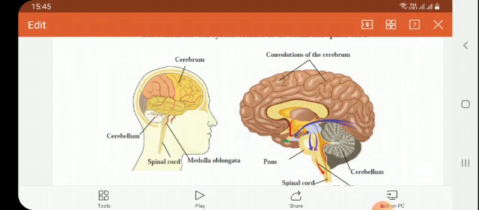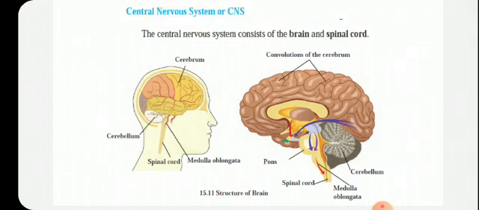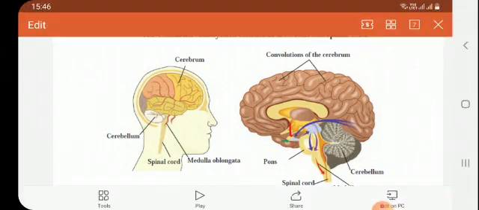Children, see here, the space in between these delicate organs, the brain and the spinal cord and their covering, is filled by means of the protective layer called meninges. And the cavities present in the various parts of the brain, the small cavities, are called ventricles, whereas the long tubular cavity of the spinal cord is called the central canal.